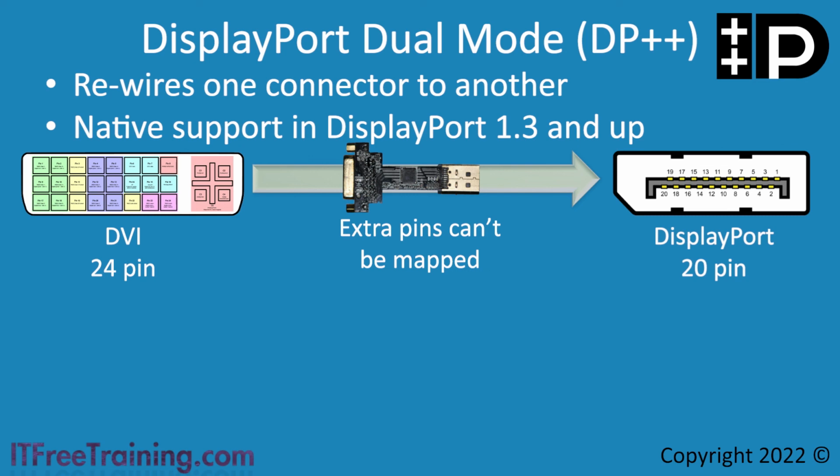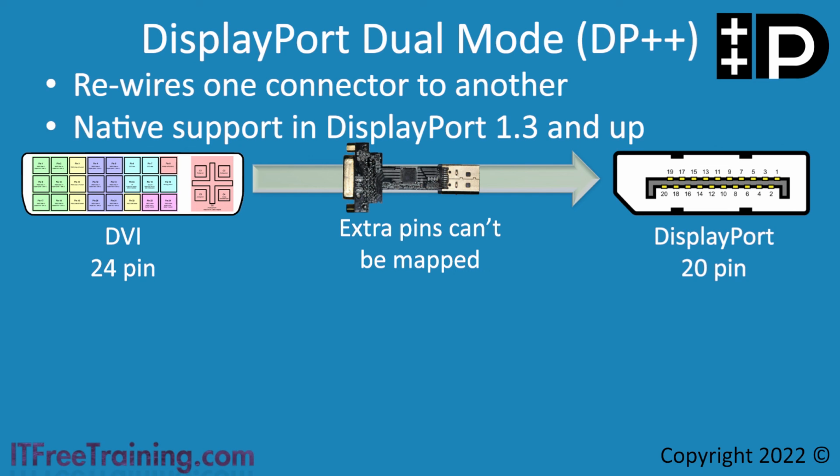This limits the resolution that can be used to 1920 by 1200 at 60 Hz. If you need a higher resolution, you will need to use an active adapter or a converter. These devices will be able to take the data and clock rate transmitted by the DVI connector and combine them into the one signal. Combining these signals reduces the number of pins required, and thus dual DVI signals can be sent to a DisplayPort connector.